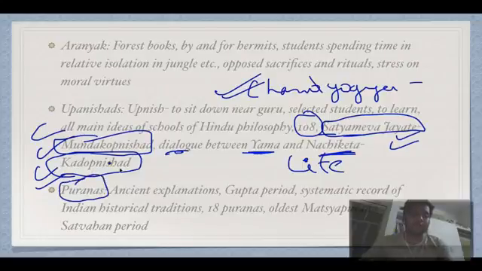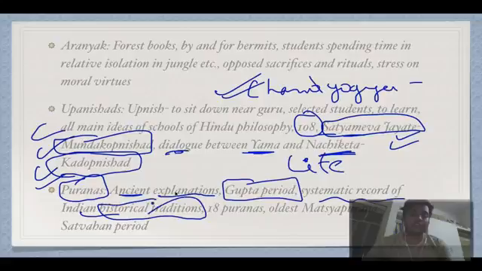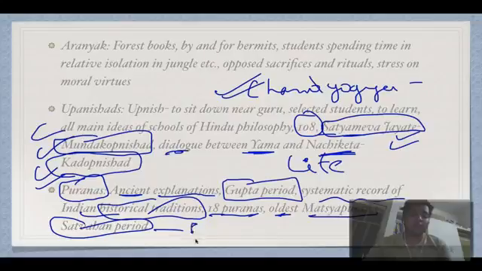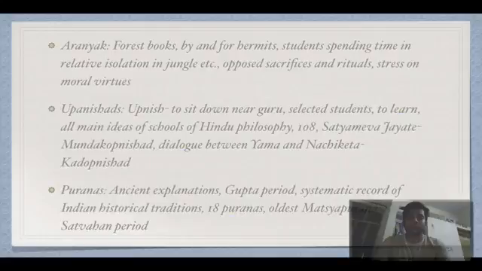Then we have Puranas, literally meaning ancient explanations. They were written during the Gupta period, and they are a systematic record of Indian historical traditions. There are 18 Puranas. The oldest is Matsya Purana, and it was written during the Satavahana period. They were Andhra kings, and Gautamiputra Satakarni was the most famous king of the Satavahana period. We will be dealing with this in detail later on.